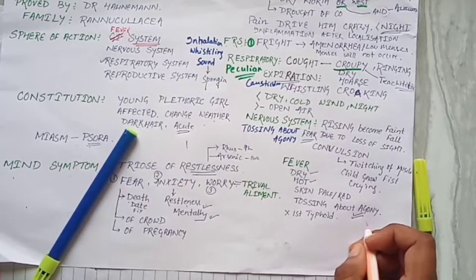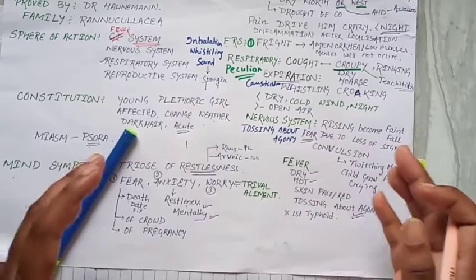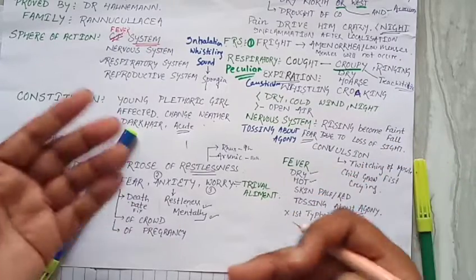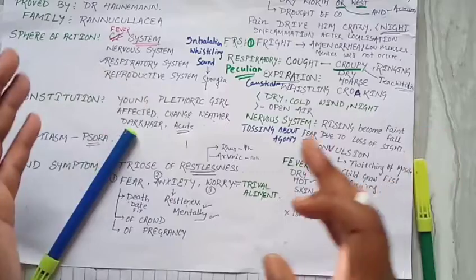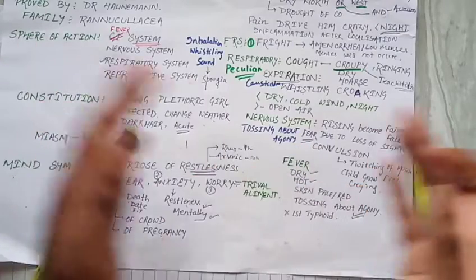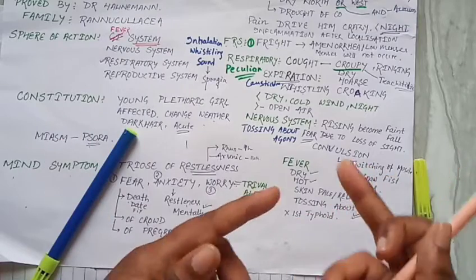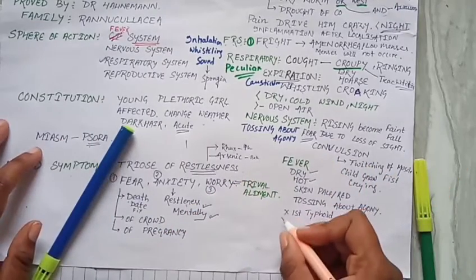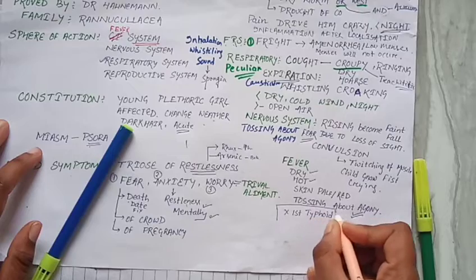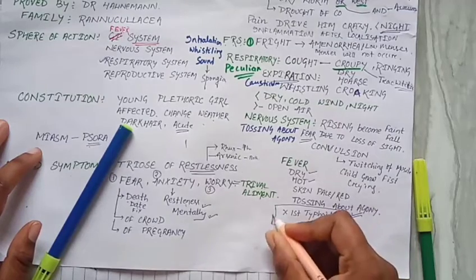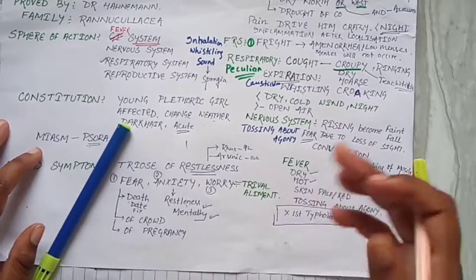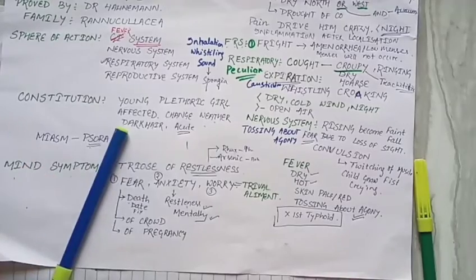Due to the fever, he gets restlessness. He can't sleep. So in the room he goes from one side to another. So tossing about in agony in the fever. One precaution we should remember: in typhoid, in the first stage of typhoid, we never prescribe Aconite. This is all regarding Aconite.